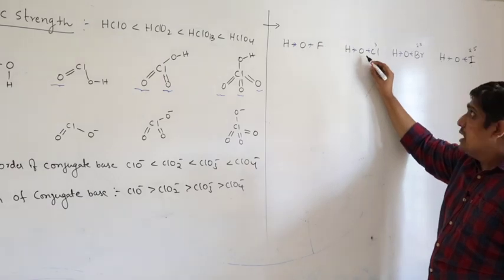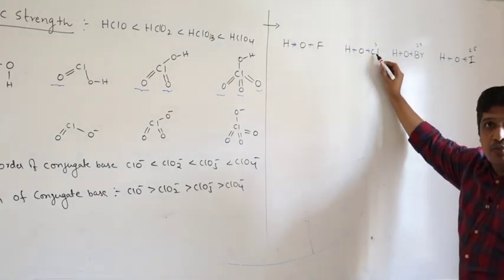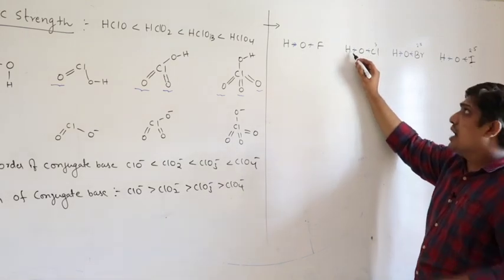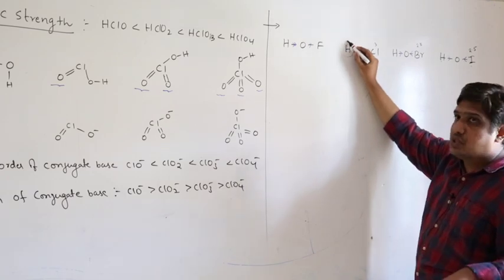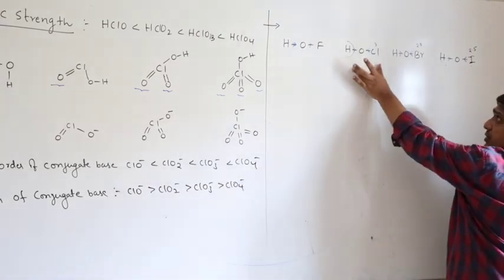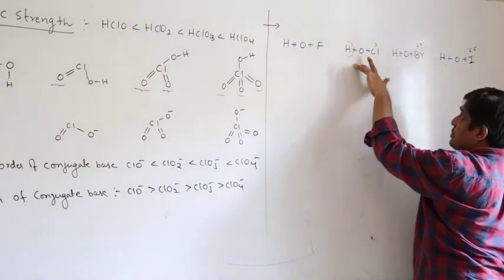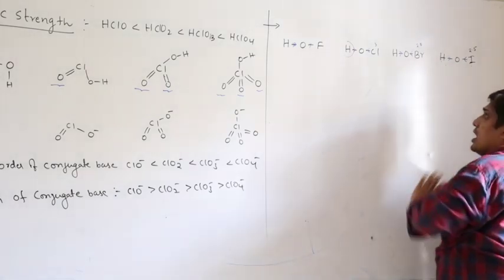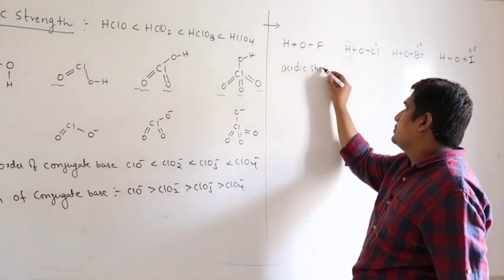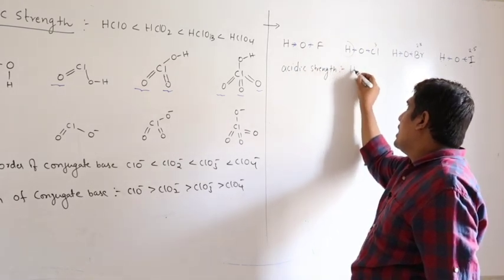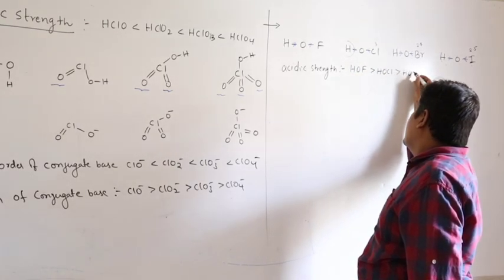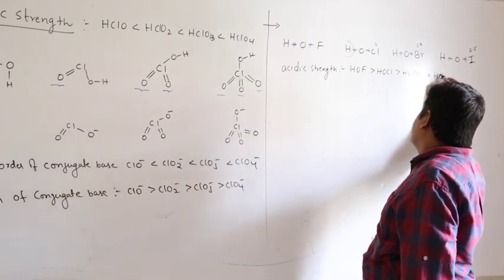When I come to HOCl, since the chlorine electronegativity is comparatively more, right, it pulls less from chlorine, that means oxygen has to pull more from hydrogen. That means this hydrogen carries more positive charge compared to this hydrogen and this hydrogen. That means HOCl easily loses H plus compared to HOBr and HOI. Therefore, the acidic strength order is HOF greater than HOCl greater than HOBr greater than HOI.